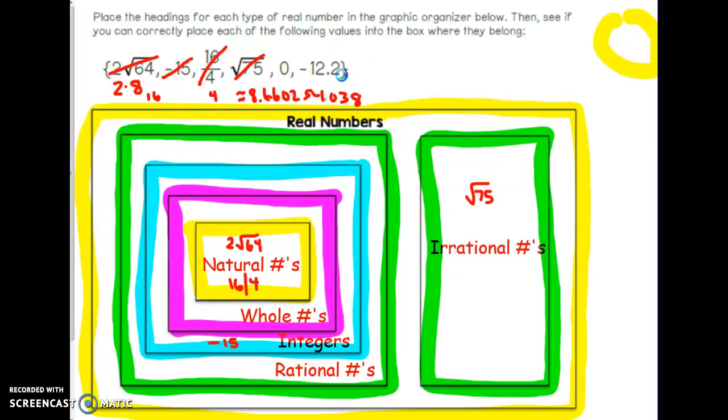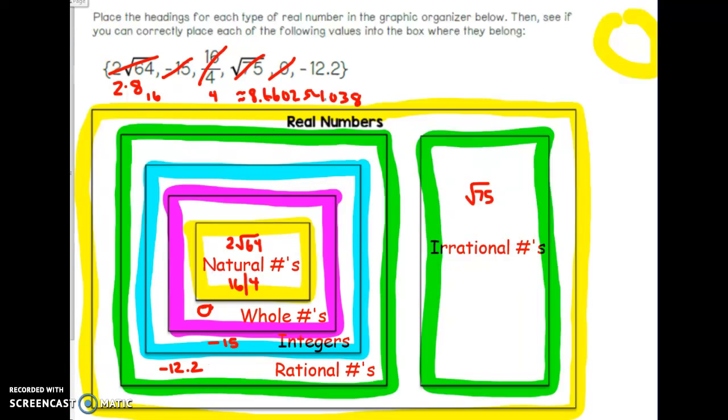And then finally, we'll let this thing catch up to us. Finally, we have the decimal, negative 12.2. So remember, if we can turn negative 12.2 into a fraction, then we can call it rational. You can use second PRB, and it does turn it into negative 12 1/5. So again, this is rational. We can make a fraction out of it, so negative 12.2 would go down here in your diagram.